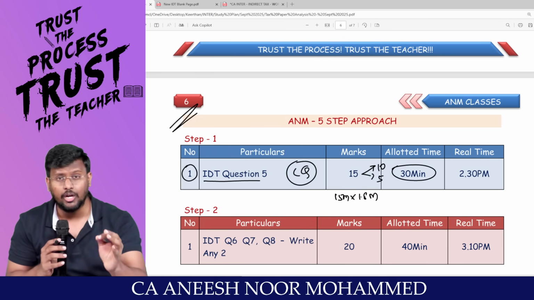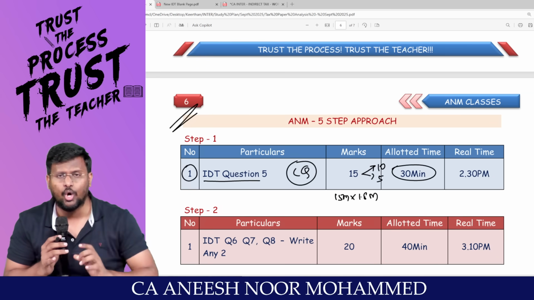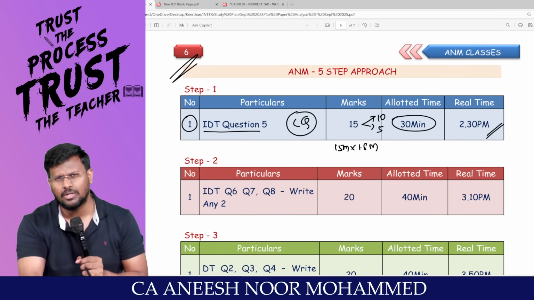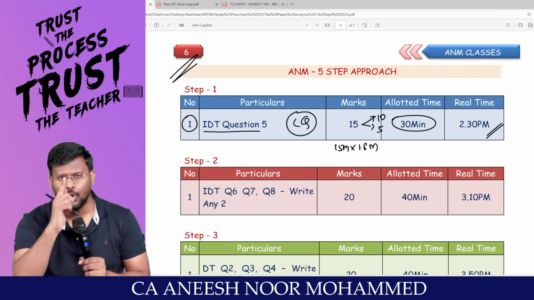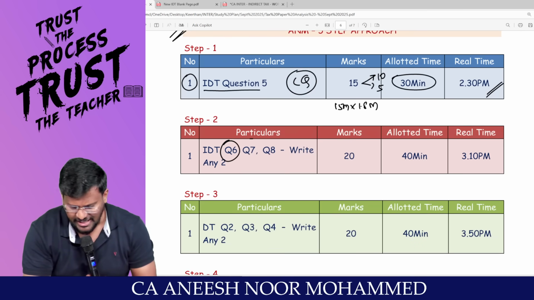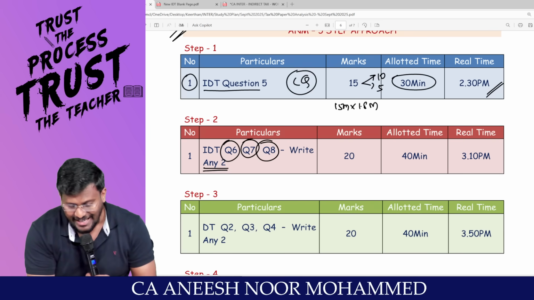That means in order to complete this compulsory question, if the exam starts by 2 o'clock, you can write till 2:30. So my dear lovable students, by 2:30, complete the compulsory question, question number 1 of IDT. Then come to the remaining questions, question number 6, 7, 8. Out of the 3 questions, write any 2.